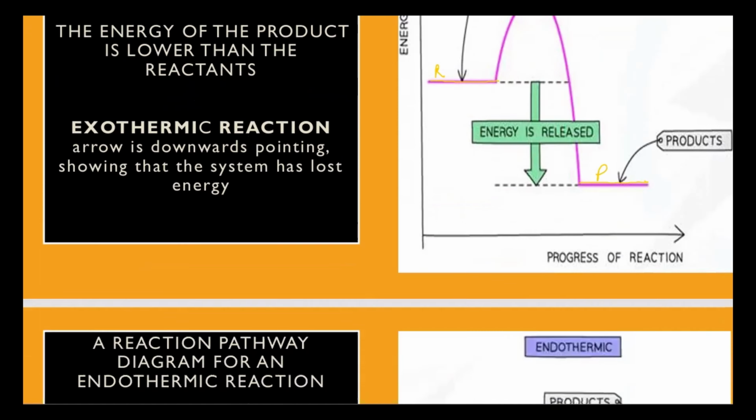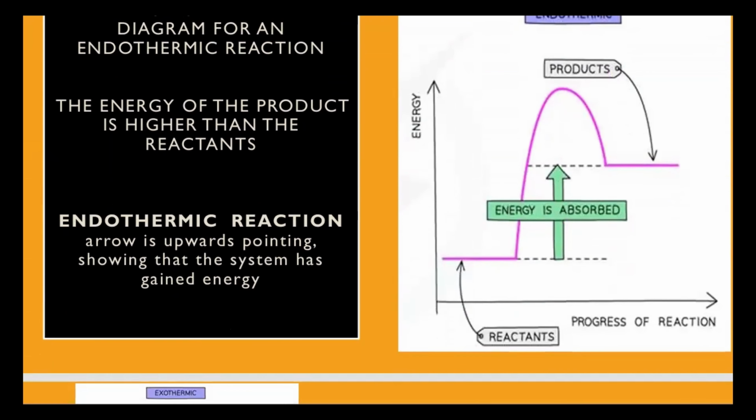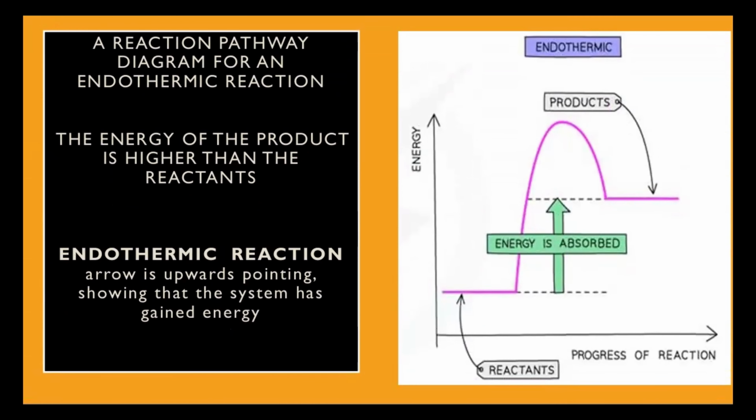Moving on to endothermic reactions, what happens? The reactant level is lower than the product level. So in order to convert into the product, the reactants have to have a certain amount of energy, because the product has higher energy.